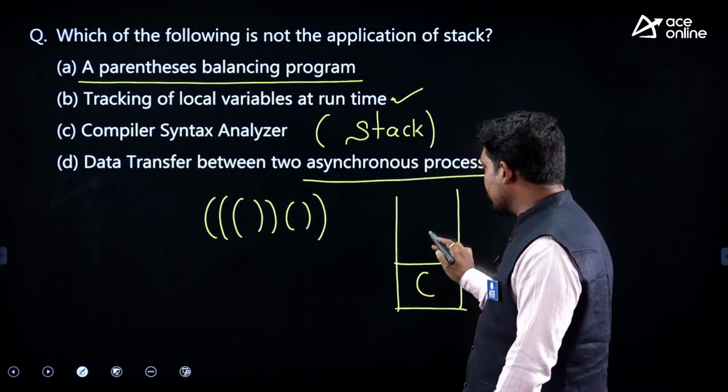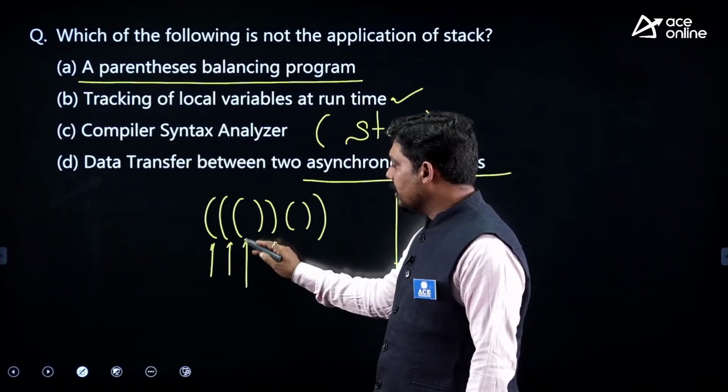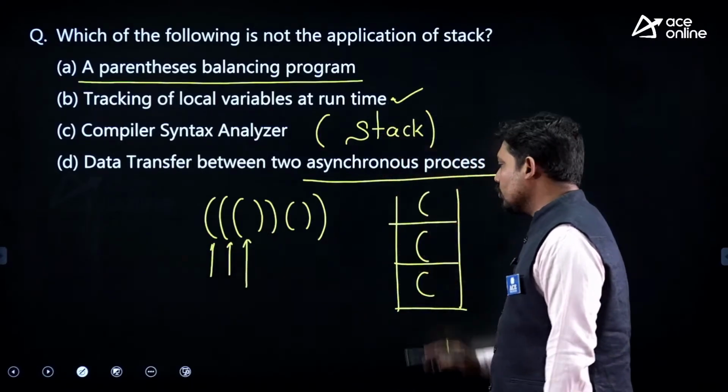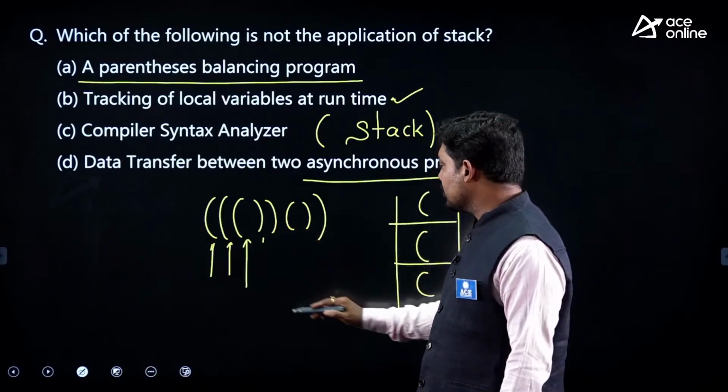Whenever there is an opening parenthesis, you push it. The second one is also pushed, first is pushed, then second is pushed. The third is also opening, you push it. So for an opening parenthesis, you do the push operation, and the moment a closing parenthesis comes, you pop it.